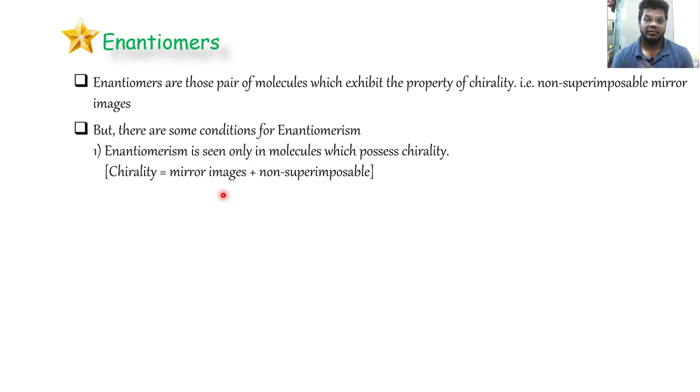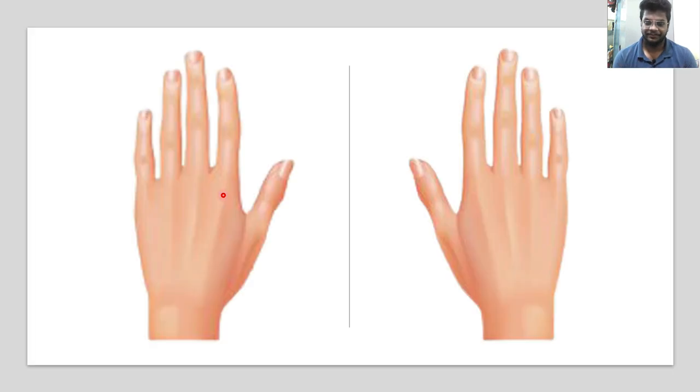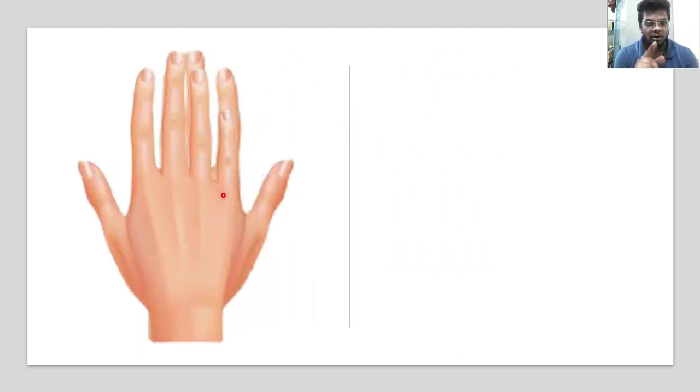Let us understand this formula with a simple example of our hands. Our hands are mirror images of each other. Agree? Right? They are mirror images of each other. But if we try to superimpose them, they are not superimposable. You can clearly see that the thumb is not at all superimposing with this thumb, and the other fingers also are not in sync. So despite the hands being mirror images of each other, they can't really superimpose, right? They are non-superimposable. So we can call our hands chiral because they show the property of chirality.